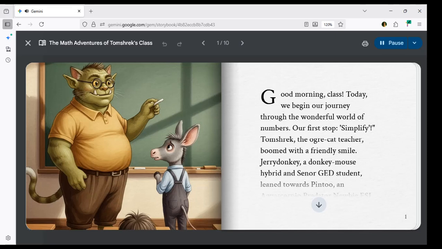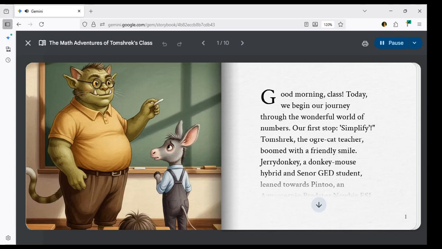Simplify, huh? Like making things easier to understand? Jerry Donkey whispered. Exactly, Jerry Donkey. To simplify means to make a math problem or expression less complicated without changing its value. For example, if you have 2 plus 2 plus 2, you can simplify it to 3 by 2. It's the same amount, just easier to see.